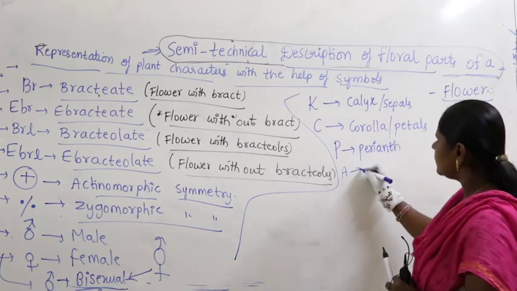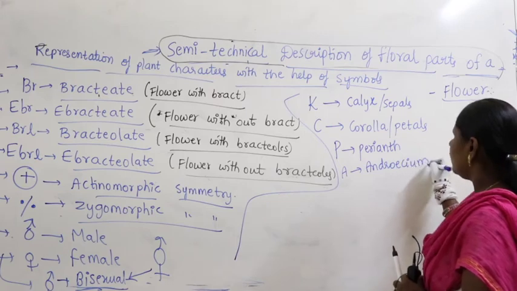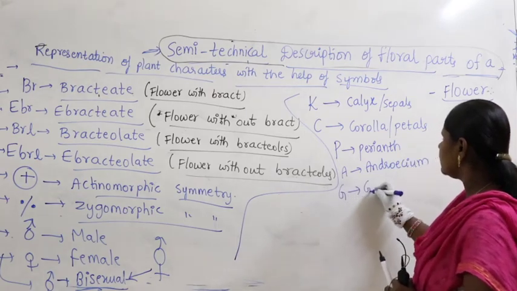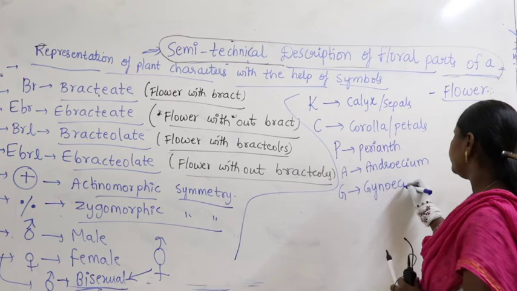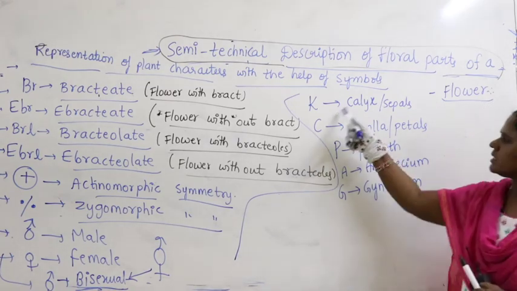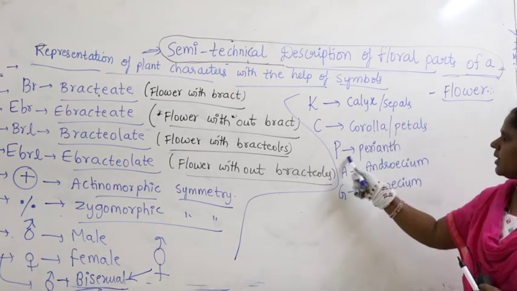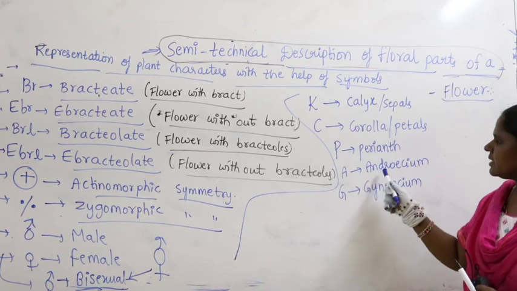A represents androecium. And G represents gynoecium.